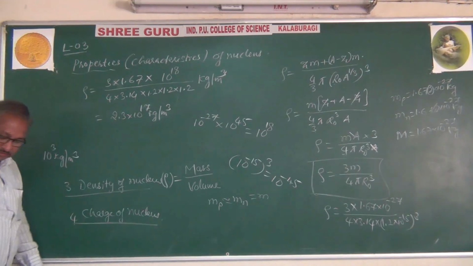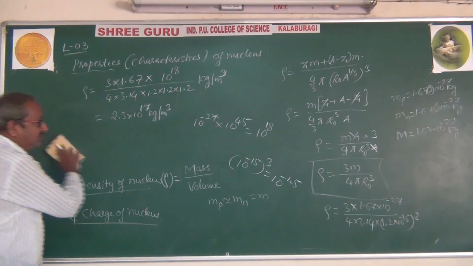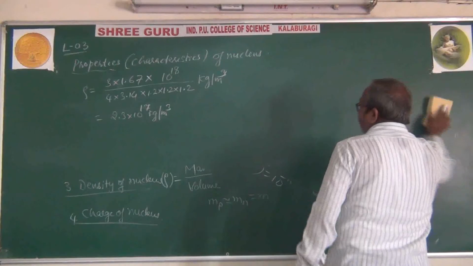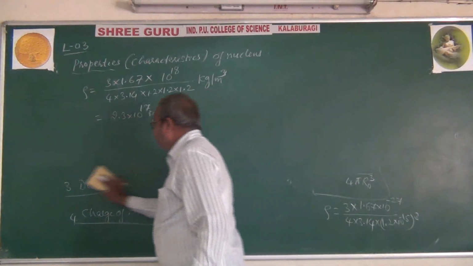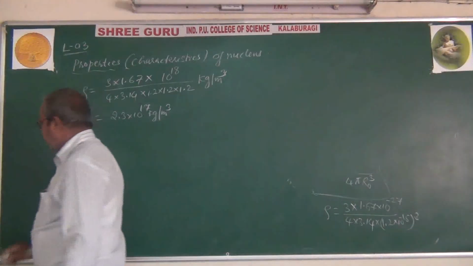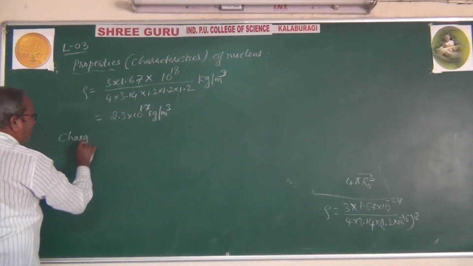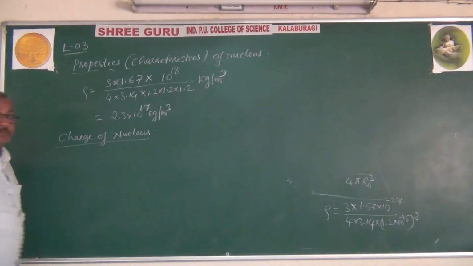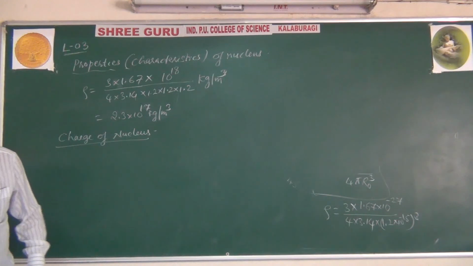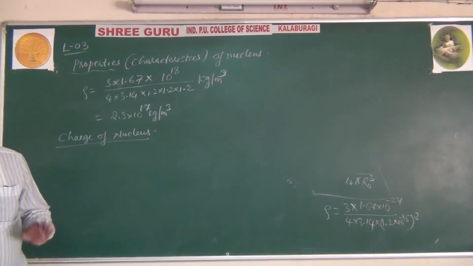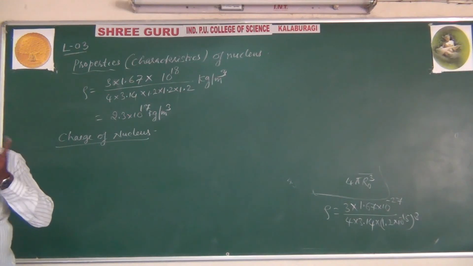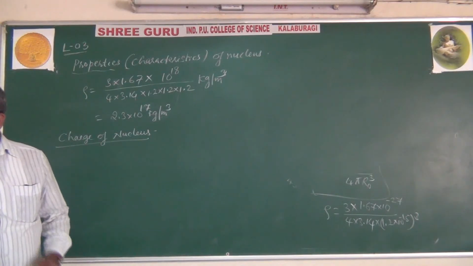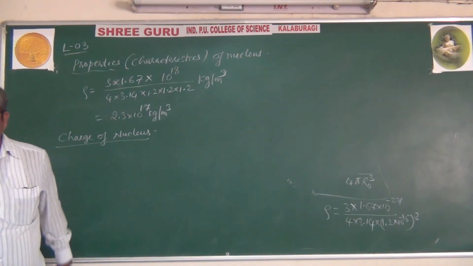Then the last property is the charge of the nucleus. As you know, the nucleus is positively charged. That means it consists of a number of protons and a number of neutrons. Whereas the neutron is electrically neutral, the proton is positively charged. Proton is a charged particle, neutron is electrically neutral.